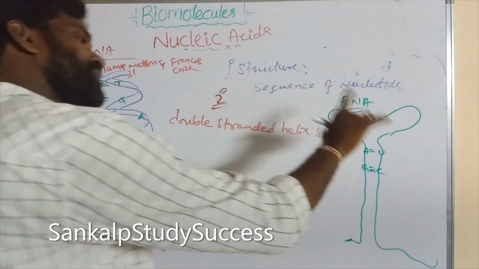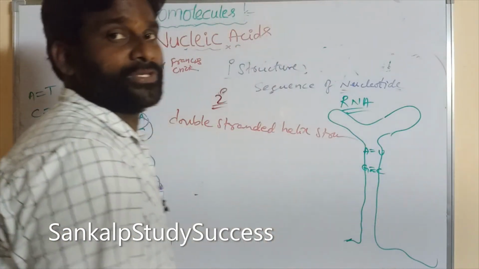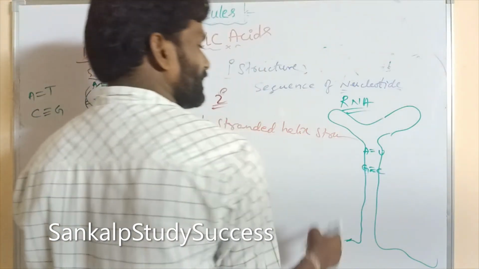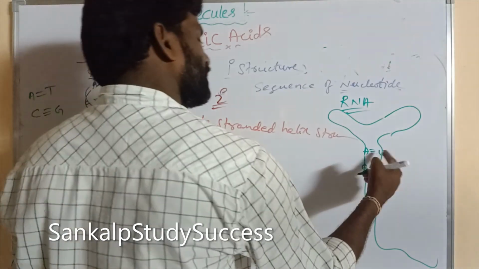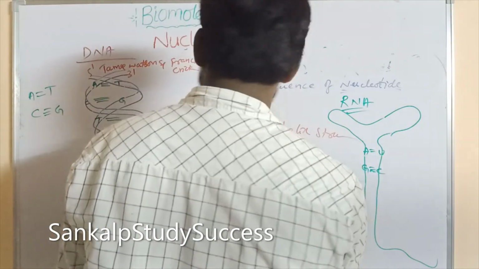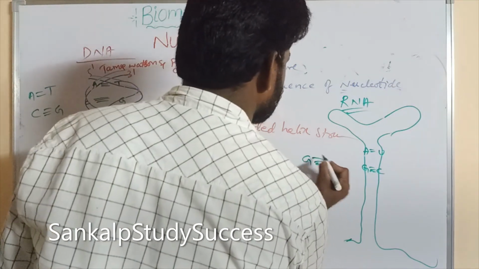Adenine always forms hydrogen bonds with uracil, and guanine always forms hydrogen bonds with cytosine. How many bonds between adenine and uracil? 2 hydrogen bonds. And guanine and cytosine, 3 hydrogen bonds.